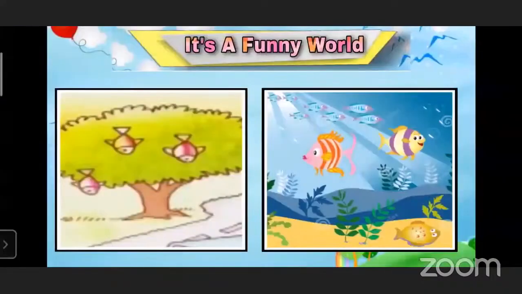Now the next picture we are going to see. In the first picture you can see the fishes hang on the tree. In the second picture, the fishes are in the water. Yes, fishes live in the water. They can't hang on the tree like fruits.